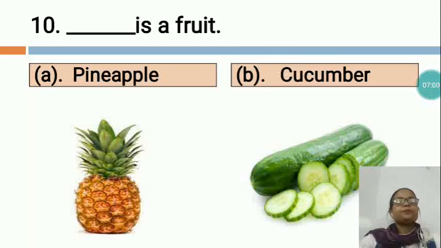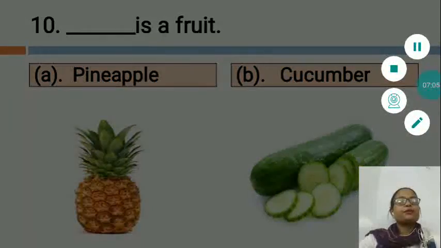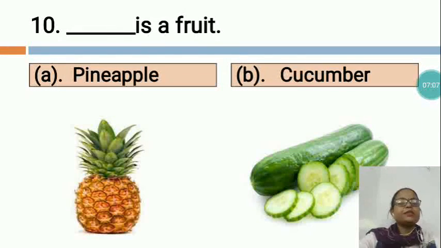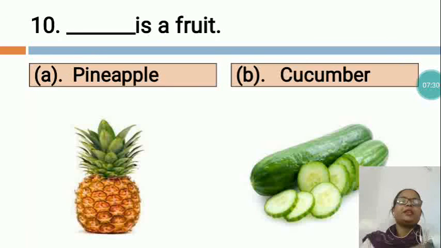Now, what is this? This is a pineapple. So, pineapples do not grow on trees. Pineapples grow on plants that have leaves shaped like long swords. Pineapple is a fruit with thorns on its skin. It is sweet in taste. So tell me, my dear, which is a fruit? Pineapple is a fruit. We will take option A, pineapple.